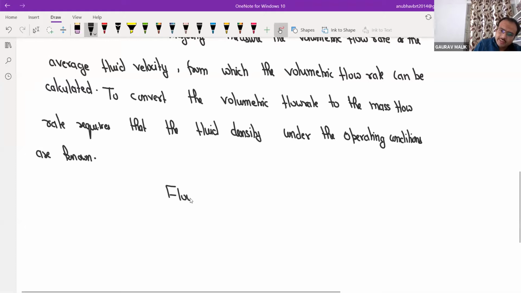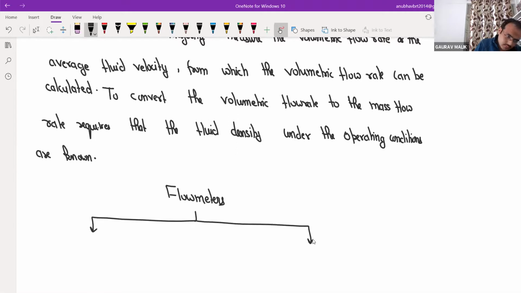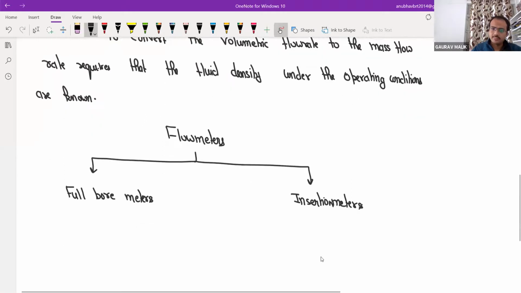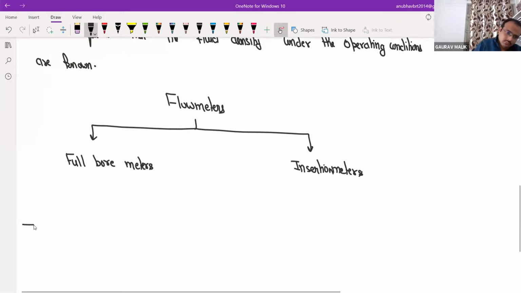We will divide flow meters into two parts. One is full bore meters, and the second one is insertion meters. So next, sir, what do we mean by full bore meter and what do we mean by insertion meter?